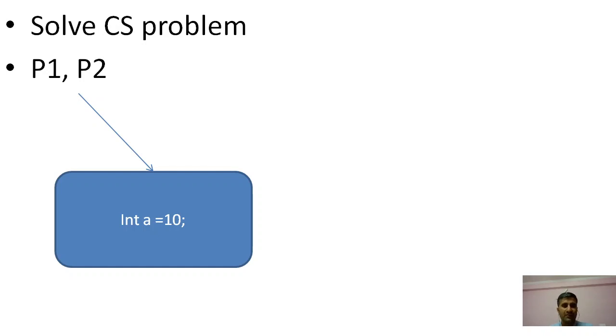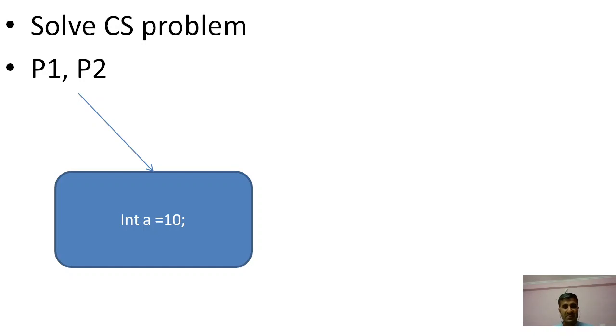Before that, we should be aware of what the critical section is. Suppose we declare integer a, so integer a is equal to 10. It means that integer a is available in the critical section at that time, and it is shared memory, a shared variable. So if process P1 and process P2 want to use this resource, integer a is equal to 10, right?